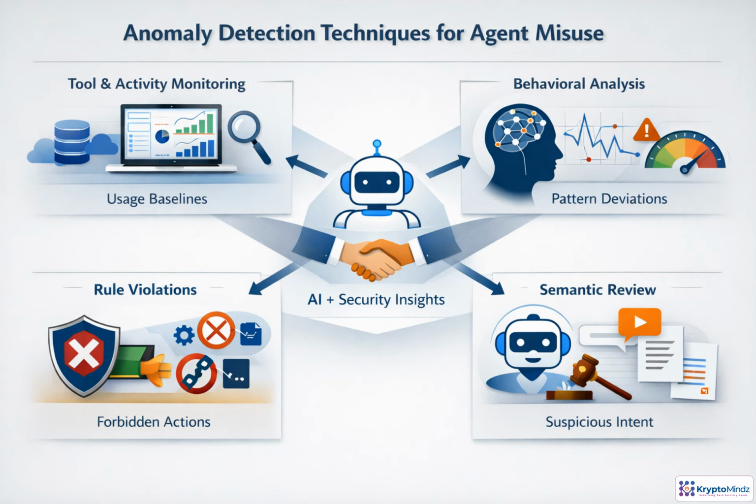The key model is layered detection. Rule-based controls catch obvious violations, such as a forbidden tool or blocked parameter. Baselines define what normal looks like across tool calls, retrieval sources, approvals, and outcomes. Behavioral analytics then flag changes in sequence, timing, volume, or risk. Finally, semantic review asks whether the agent's reasoning conflicts with policy. Together, these methods catch both machine-level anomalies and intent-level misuse.